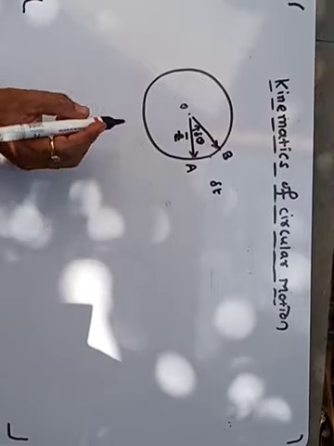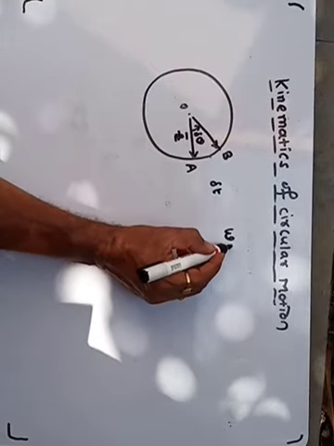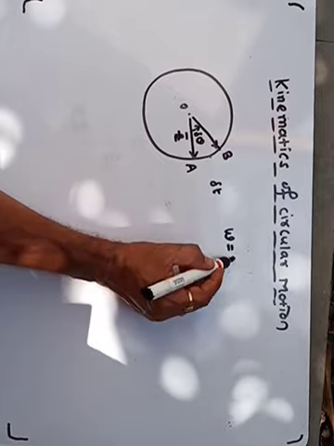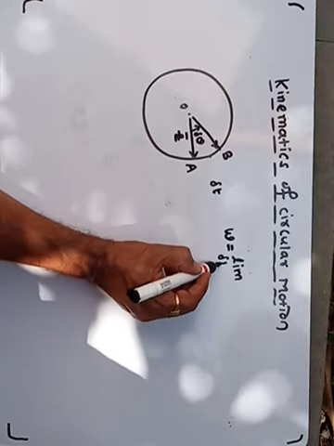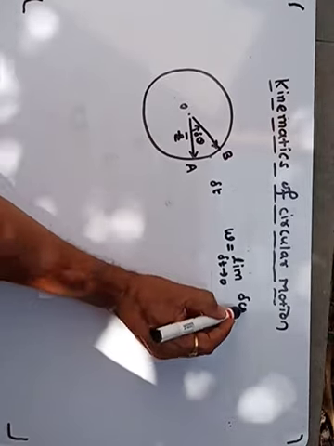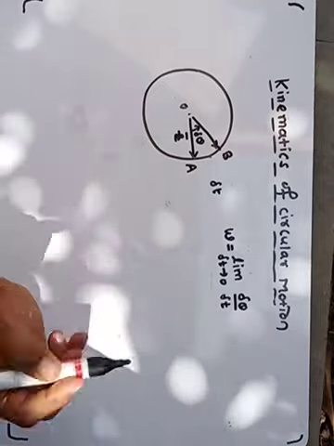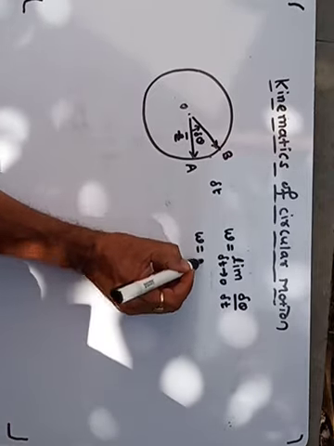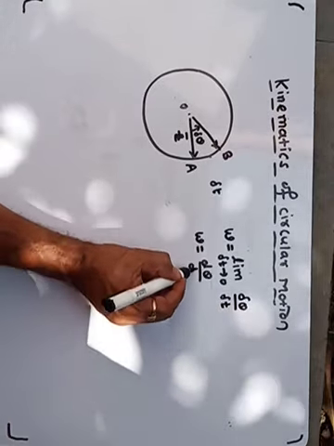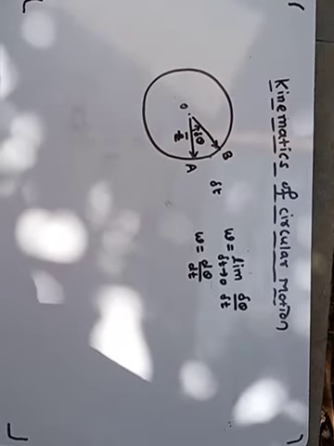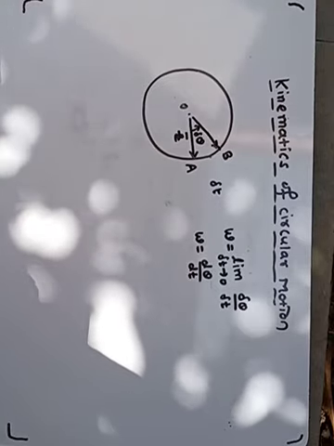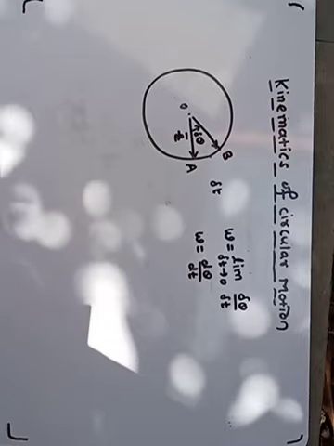Now we will see angular velocity, omega. Omega is equal to limit delta t tends to 0, delta theta by delta t. That means omega is equal to d theta by dt. This is the rate of change of angular displacement. This is the angular velocity.